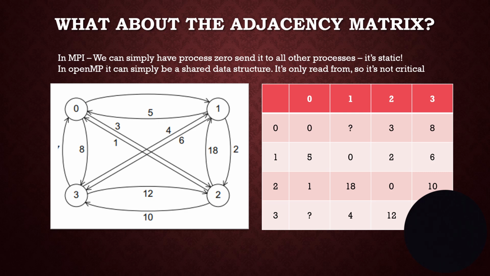All right, I mentioned a little bit ago a data structure, and that data structure is called the adjacency matrix. In MPI, we can simply, no, wait, let me explain what this is.